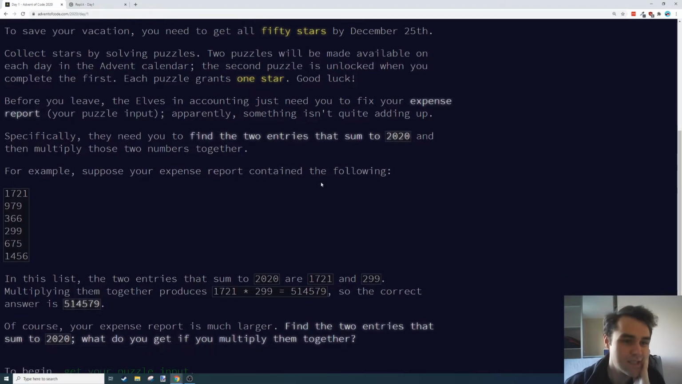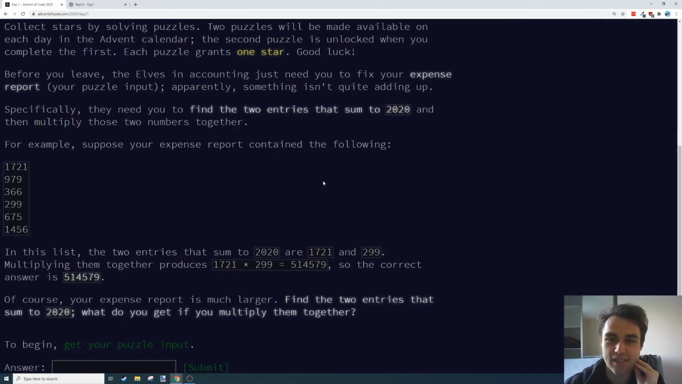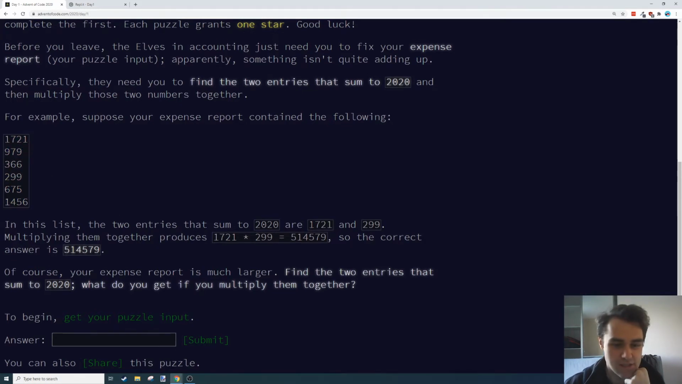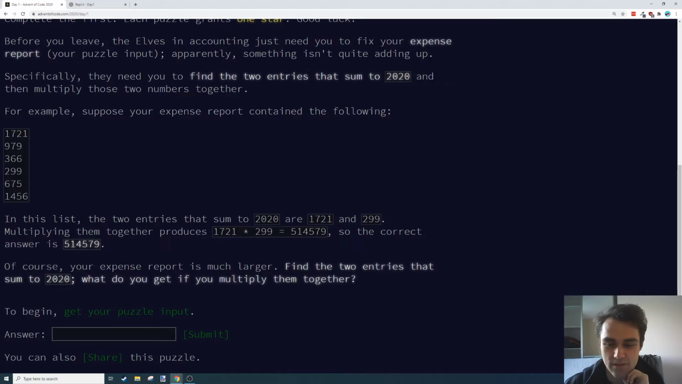Good luck. Before you leave, the elves in accounting just need you to fix your expense report, which is my puzzle input. Apparently something isn't quite adding up. Specifically, they need you to find the 2 entries that sum to 2020, and then multiply those 2 numbers together. For example, suppose your expense report contains the following. In this list, the 2 entries that sum together to make 2020 are 1,721 and 299. Multiplying them together produces 514,579, so that is our correct answer.